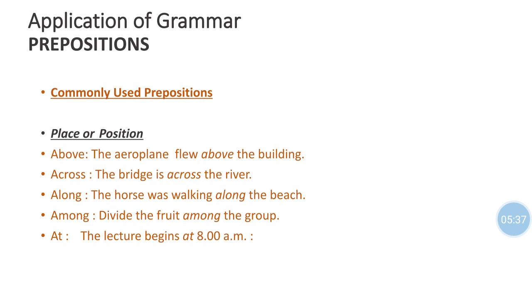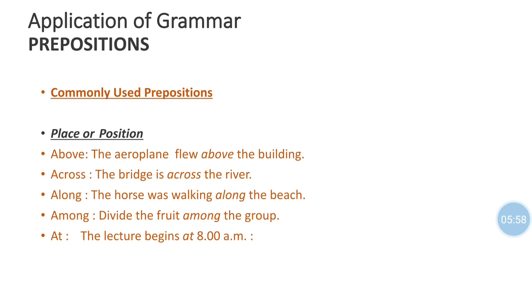When the place is given, we use such prepositions, which indicate the position of a noun or object. For example, the aeroplane flew above the building.